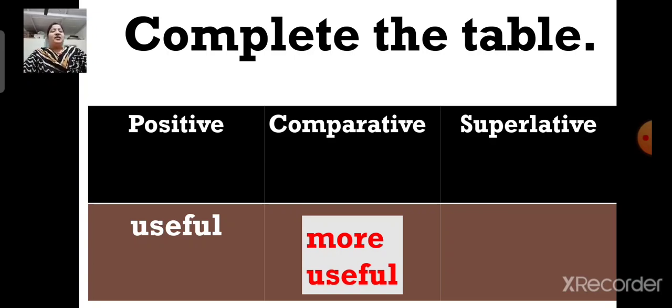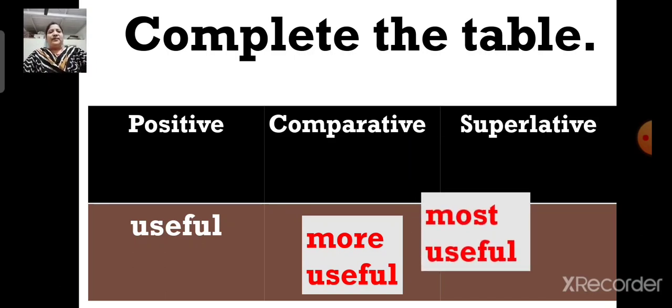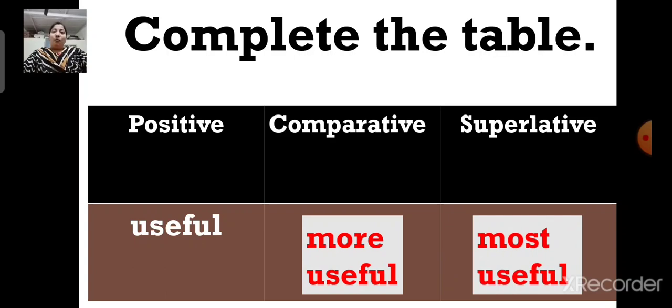And children, what will be the superlative degree of the word useful? Yes. The superlative degree of the word useful will be most useful. Okay. You cannot say usefulest. No, it is wrong. So the correct word is most useful. Okay. Next.